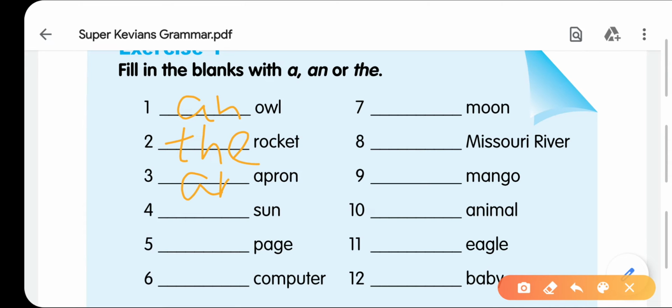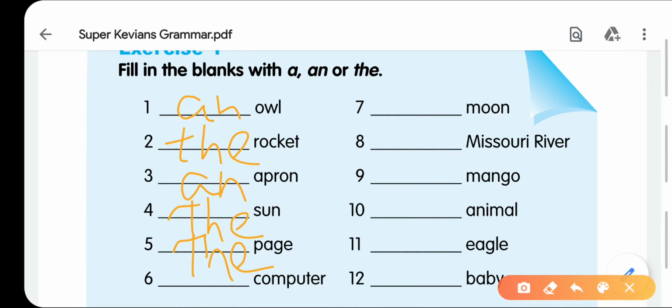We don't know which apron it is. Sun. Already we have learned that the sun is the single one in the universe. That's why we will use here the. Page. Page means if you are turning some page, you are at page number 20 or 25, so it is specific. That's why we write here the page.